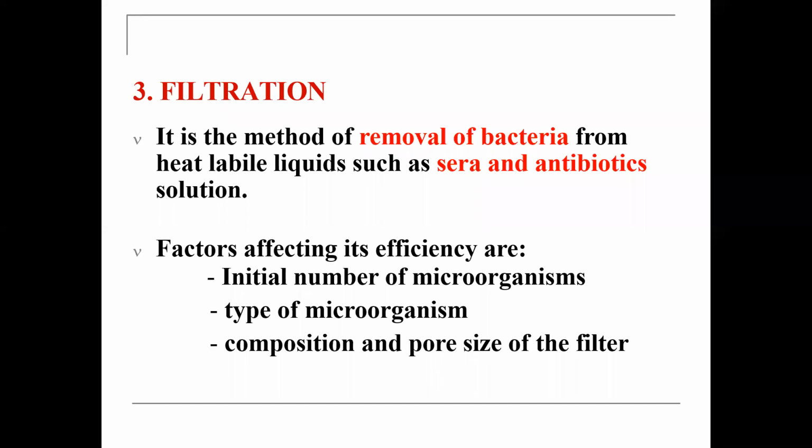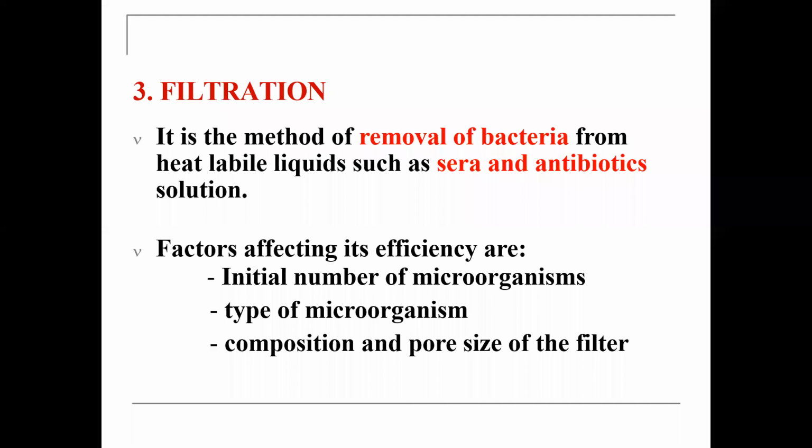Understand? So there are different factors affecting the efficiency of filtration in removing bacteria. It is affected by the initial number of microorganisms, meaning how many microorganisms the solution contains, and the filter is selected accordingly. If the number of microorganisms is very high, you can use a membrane type of filter, with a pore size of less than 0.5 micron.